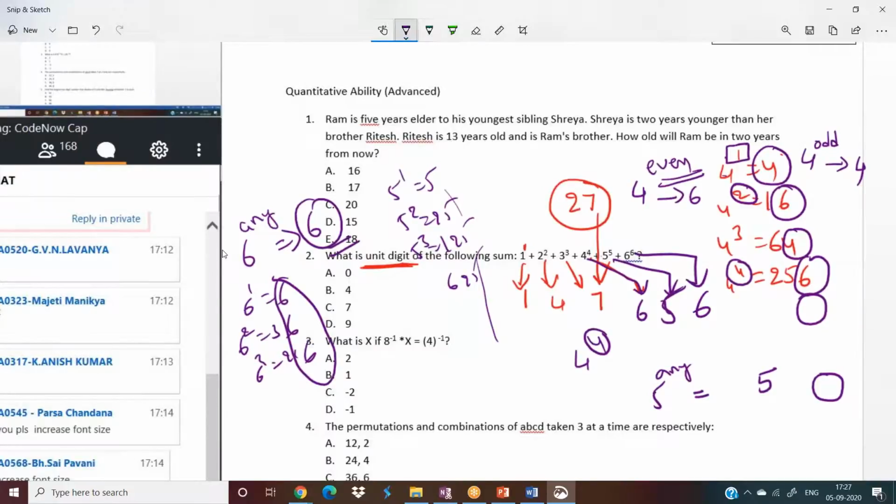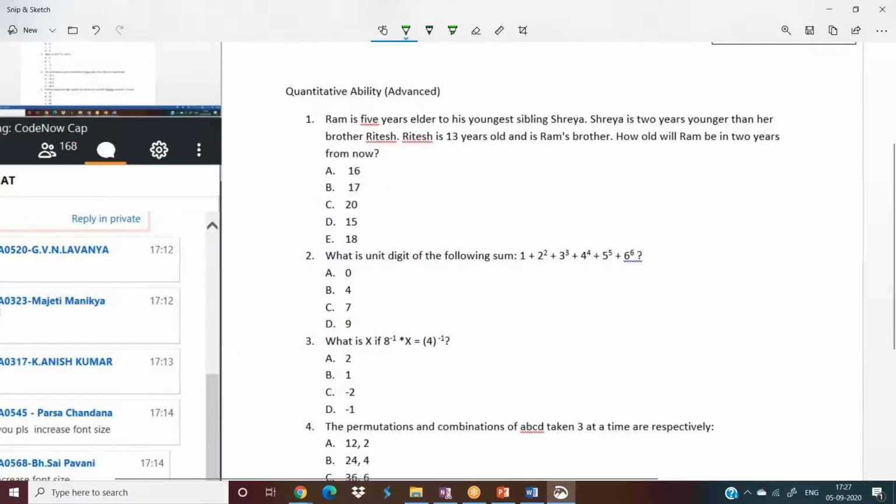And here we are adding them, no? So add all these numbers: 1 plus 4 plus 7 plus 6 plus 5 plus 6. How much is it? 5 plus 5, 10, 29. So the units place digit will be 9. Option D, 9 is the answer. Clear? Done. What is the next question?